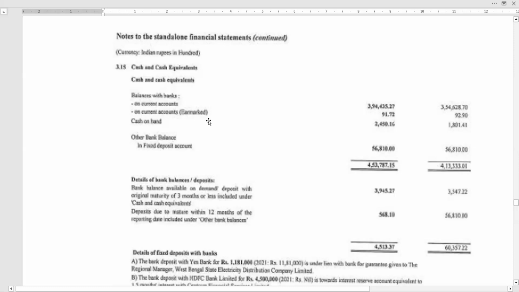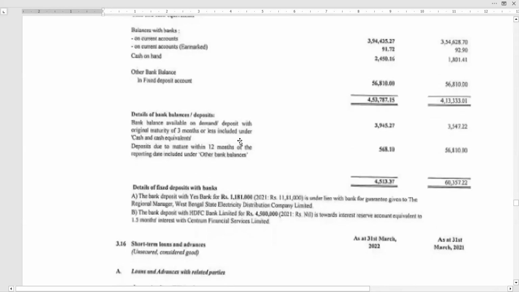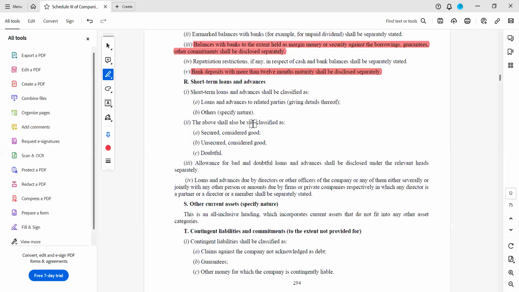On current accounts, banks have earmarked something. Okay, they would have given such details also. Bank balances available on demand deposits with original maturity of 3 months or less are included under cash and deposits. You see here, very nicely they have prepared this balance sheet. I liked it very much. Whatever we have read here is being disclosed here.